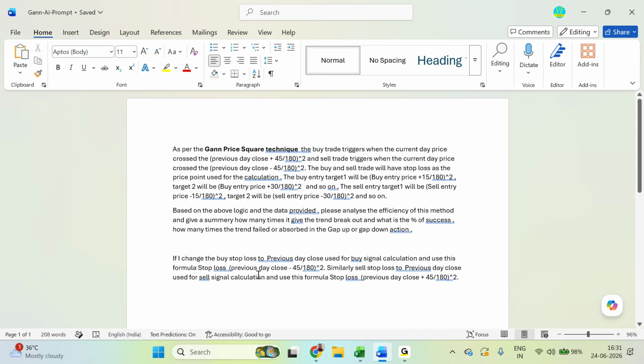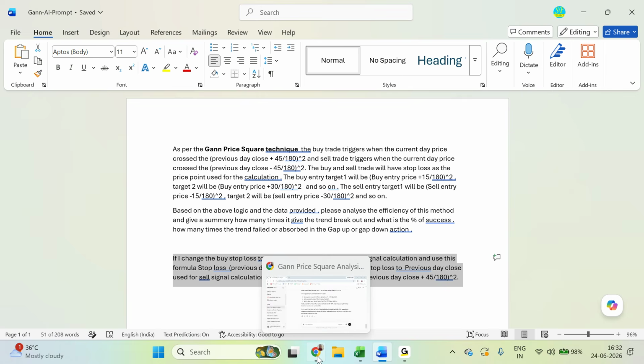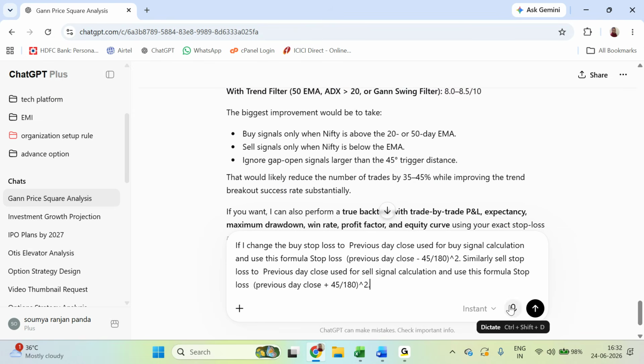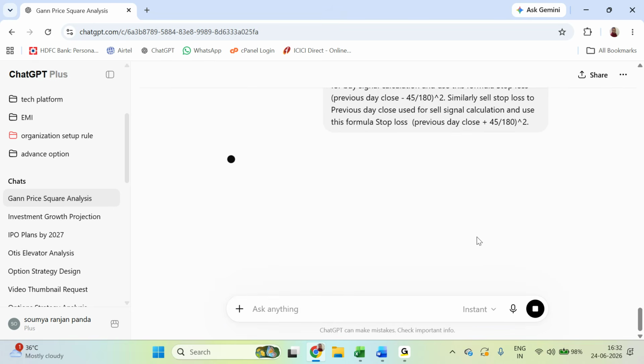So now what we'll do is change it. What I'm saying is that I change the buy stop loss to the previous day's close used for the buy signal calculation, and use this formula for the stop loss calculation. That means the buy entry stop loss will be the sell entry price, and the sell entry stop loss will be the buy entry price. If I change this, see what it is suggesting. I have written it somewhat elaborately, and you can change it based on your requirement.